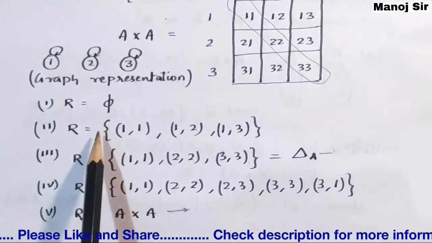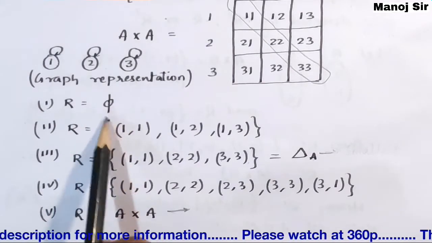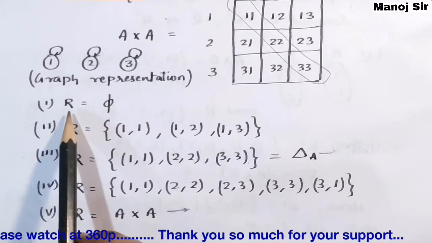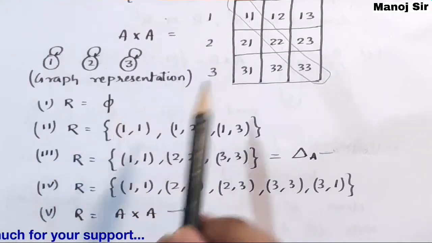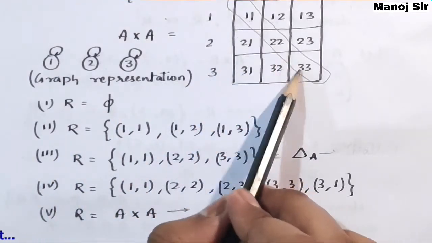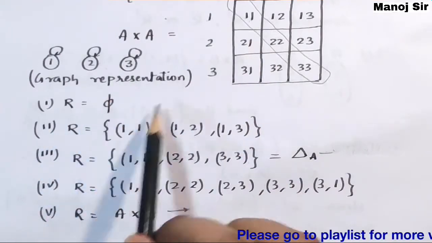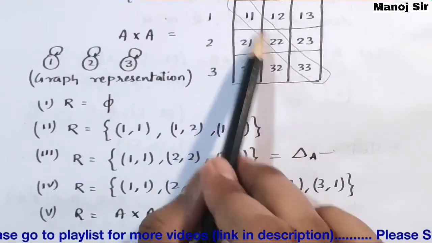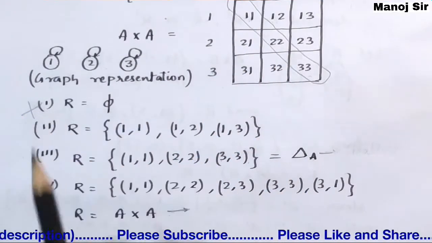Phi is an empty set, or you can say null set, and we know that the empty set is a subset of every set or every relation. But this relation does not include all these reflexive pairs. So this is not a reflexive relation.